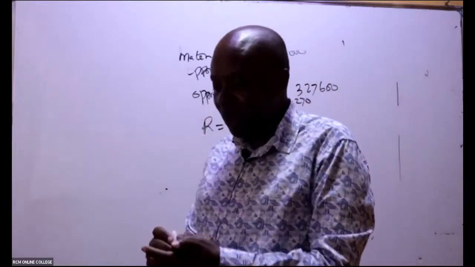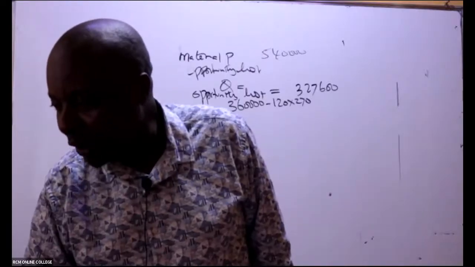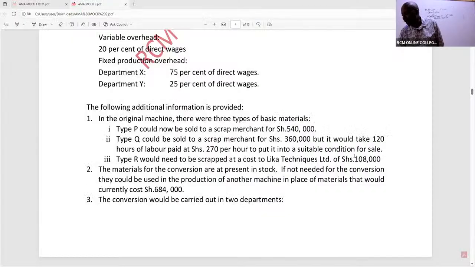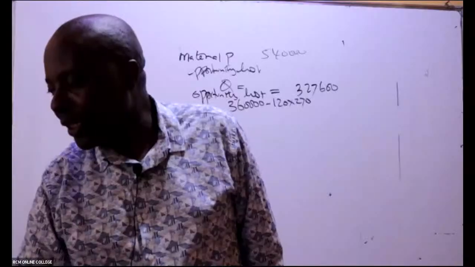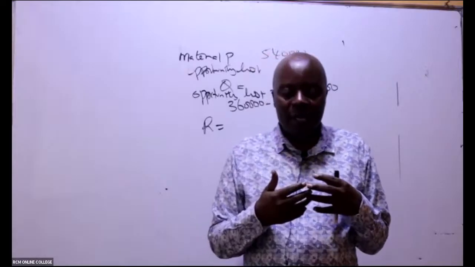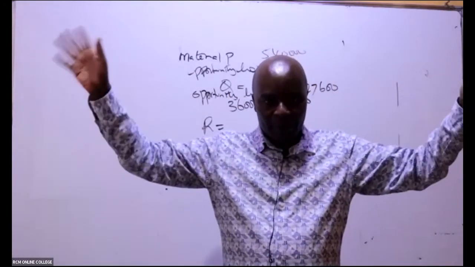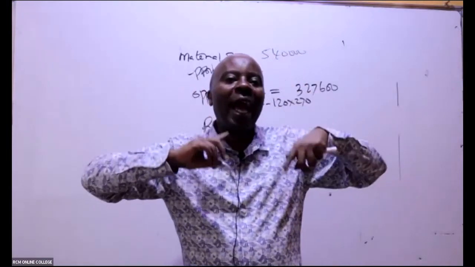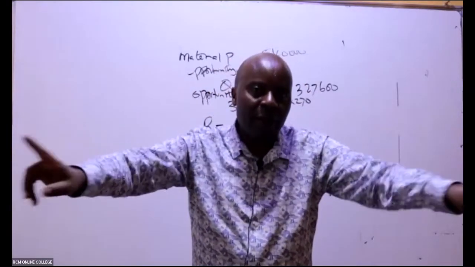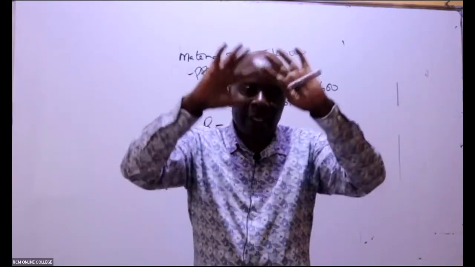We go to the third one, which is an R. So you have to put yourself in the two situations. So for R, what are we told here? R will need to be scrapped at a cost to liquor. That, ladies and gentlemen, in this case here, liquor, we are liquor, remember. If we don't get any customer called Cosn or no one else, then I'm going to incur a cost of 108,000. But now we have a savior called Cosn. So Cosn now is coming to buy this thing the way it is.